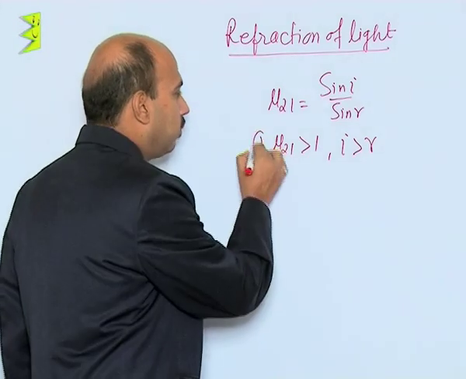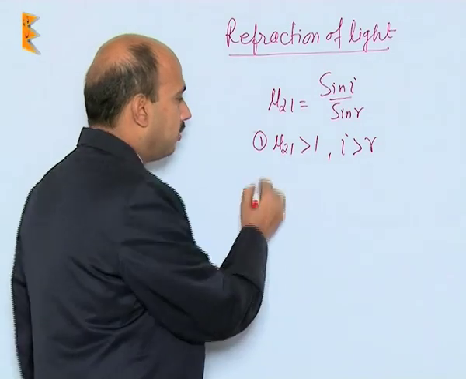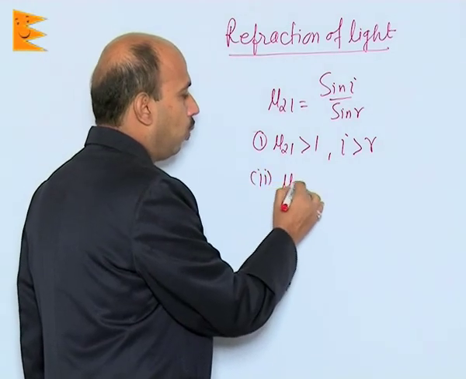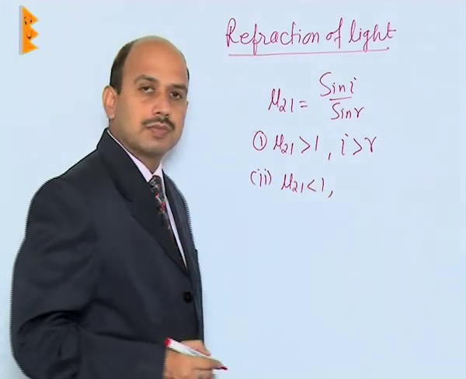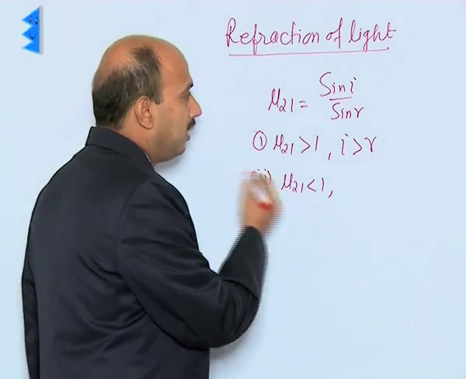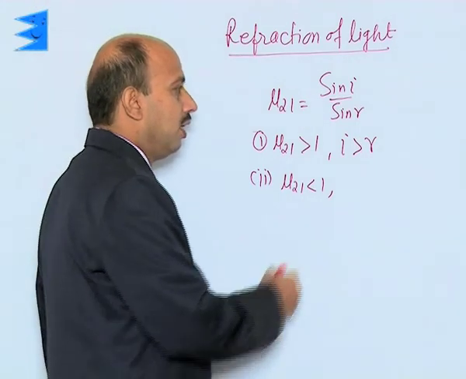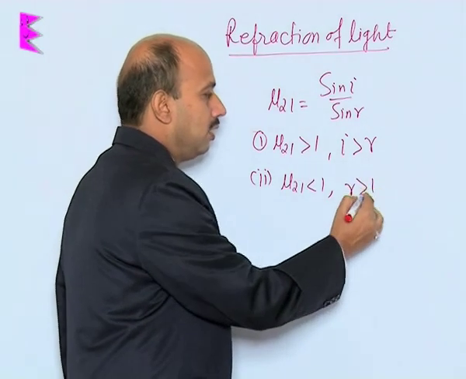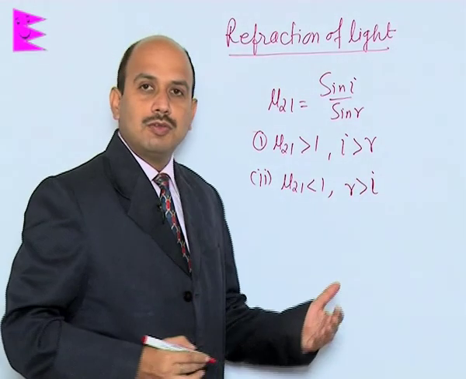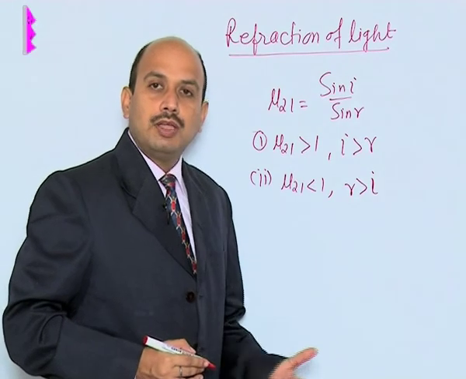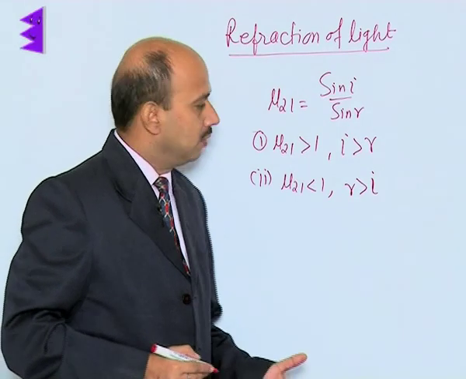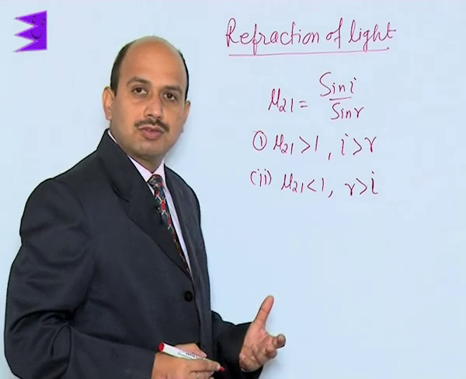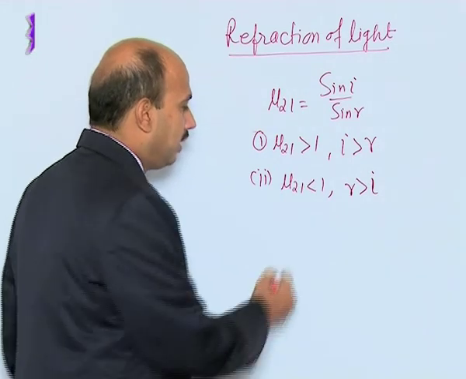This is the first case. In the second case, if mu 2 1 is less than 1, it means obviously r is greater than i. So we can write here r is greater than i. It means when the light travels from medium 1 to medium 2, it goes away from the normal. So this is about the Snell's law.